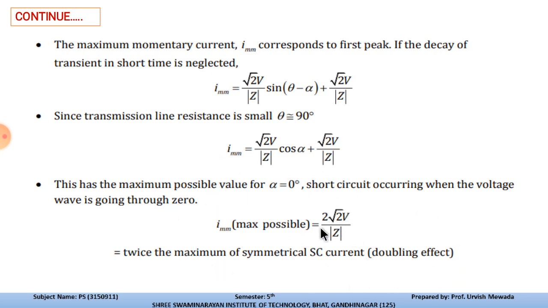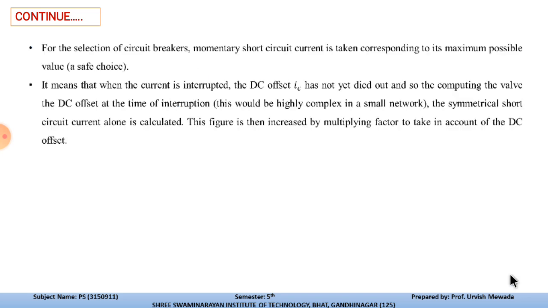This is the value of maximum momentary current that we can calculate with the help of symmetrical fault analysis. For the selection of the circuit breaker, the momentary short circuit current corresponding to the maximum possible value is taken. This is the parameter that we consider while we select the circuit breaker for the power system whenever the symmetrical fault occurs.